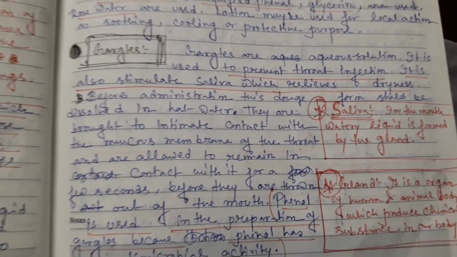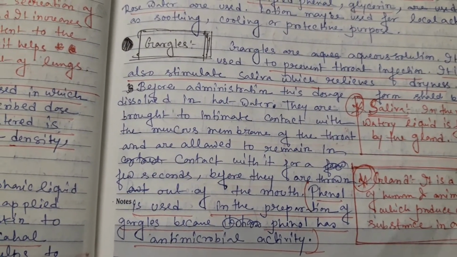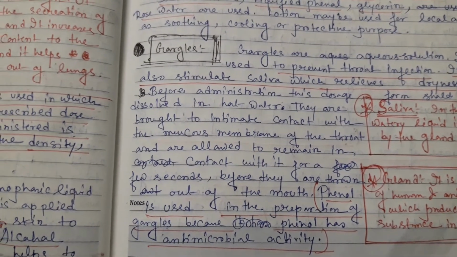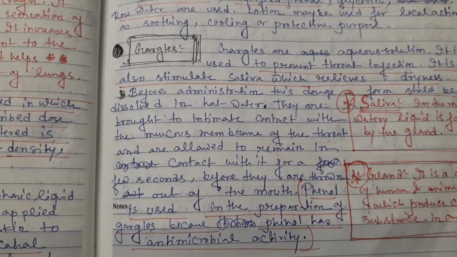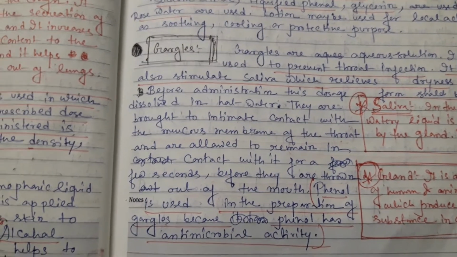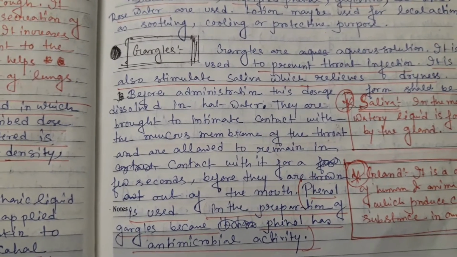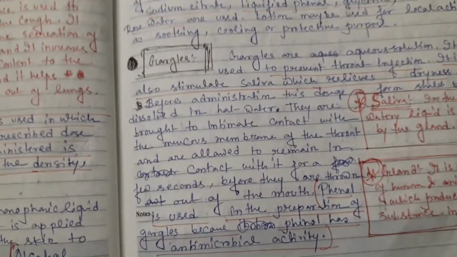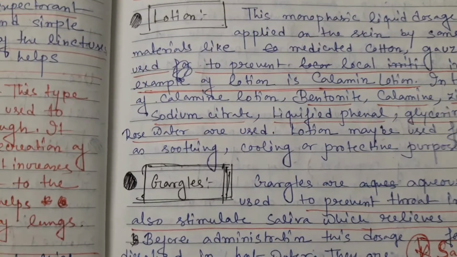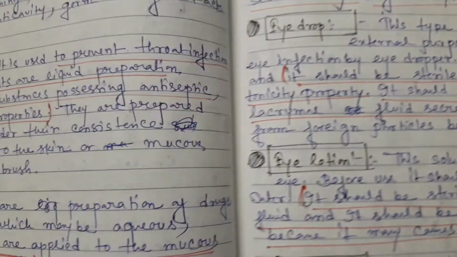Saliva is a type of watery content which is produced in our mouth by another organ or gland. And phenol is used in the gargle preparation because it has antimicrobial activity. So an example of the gargles is phenol gargle. This is also important for the external application of the monophasic liquid dosage form.